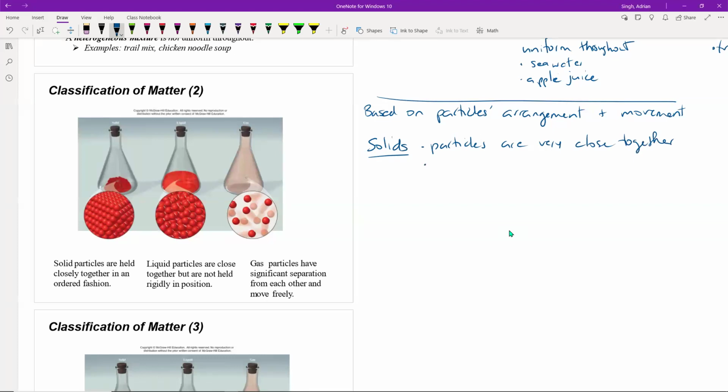The particles also can't move around the sample, so they're locked in place, in other words. And typically the particles have some sort of an order associated with them.